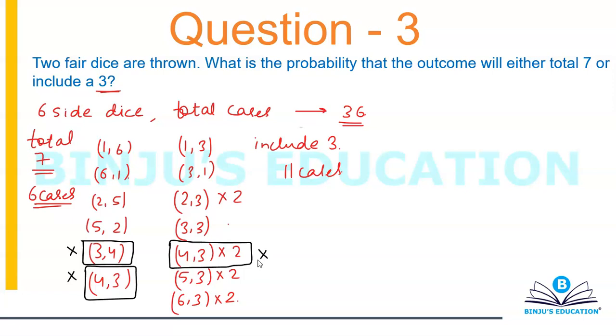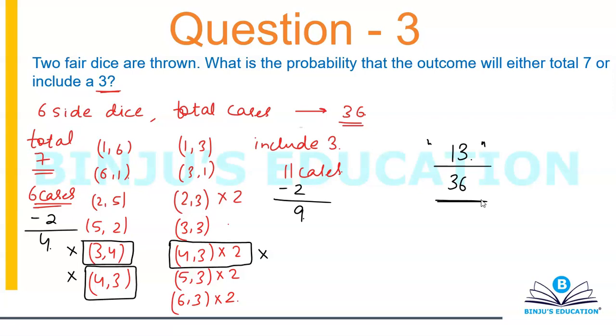So now let's simply count the cases. 6 minus 2 is going to give you 4 cases. 11 minus 2 is going to give you 9 cases. You're going to have a total of 13 cases where the sum will be either 7 or there is a 3 in the outcome. So it's going to be 13 divided by 36, and that will be your answer.